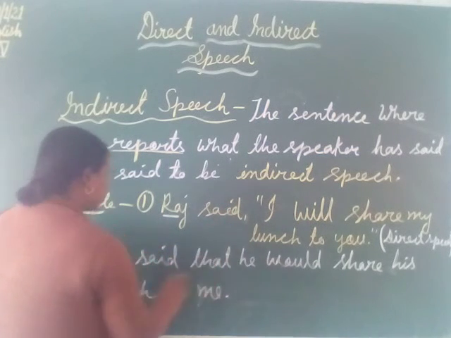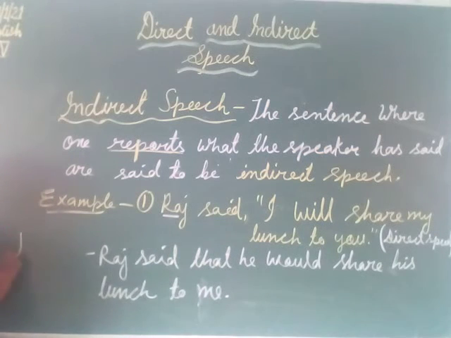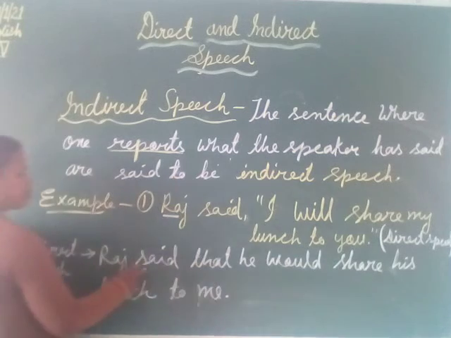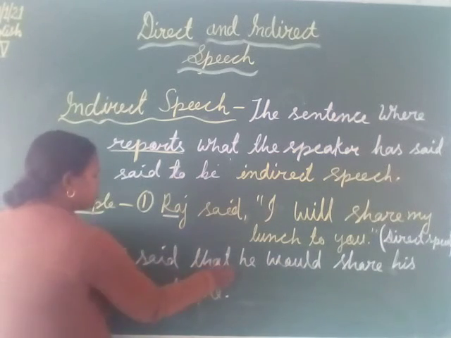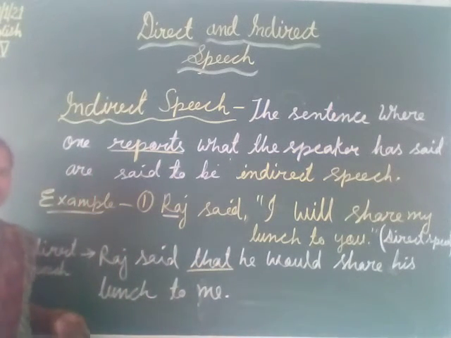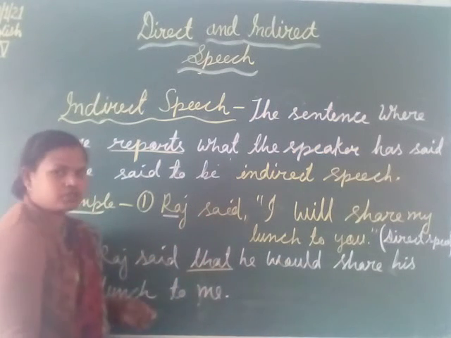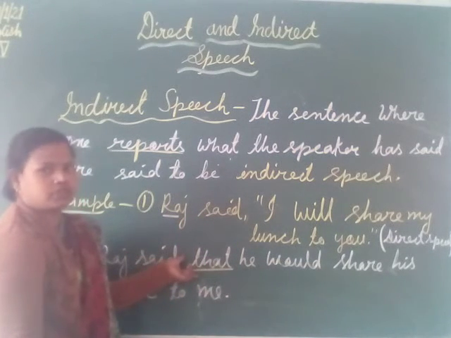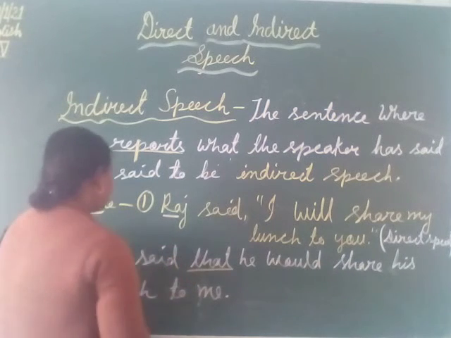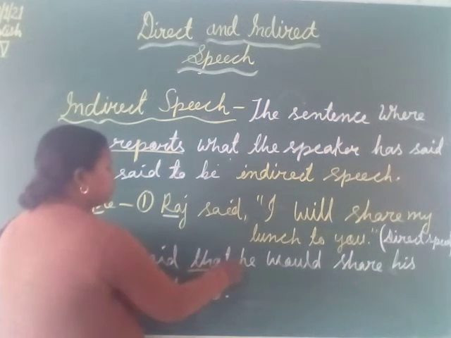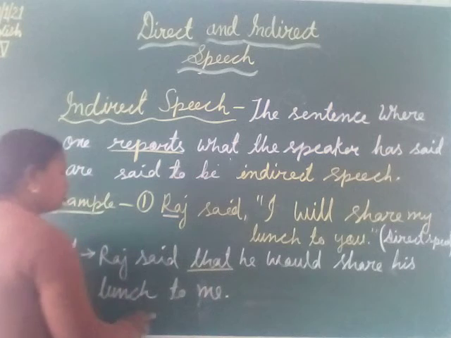When we change this same sentence into indirect form, it becomes Raj said that. Here we use the conjunction that to join both parts, that is the reporting verb and the reported speech. And it becomes, Raj said that he would share his lunch with me.